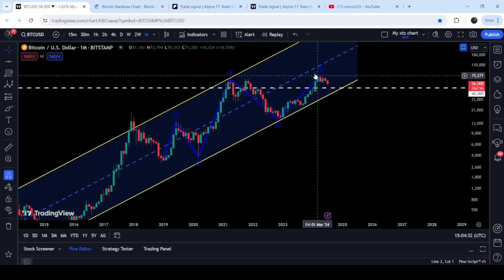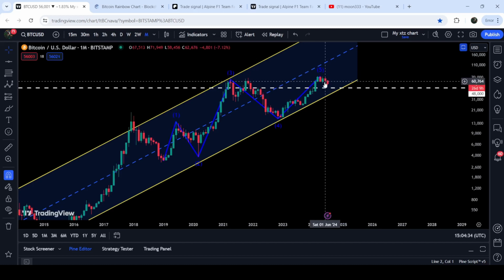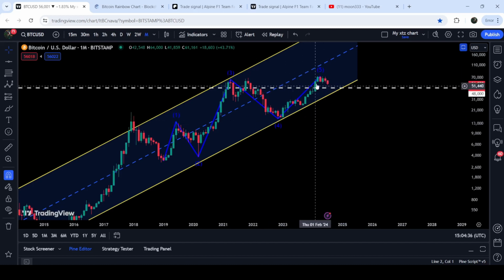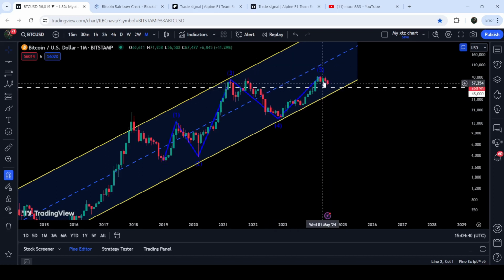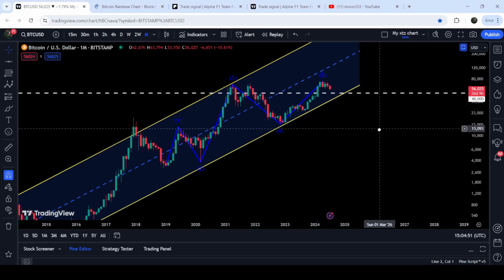So it is possible that before another move to the upside for the formation of a longer wave 5, we may see some drop up to this level of $48,000 for the formation of the handle of the cup. And once the price line is able to break it out, then we can expect the next rally to the upside.